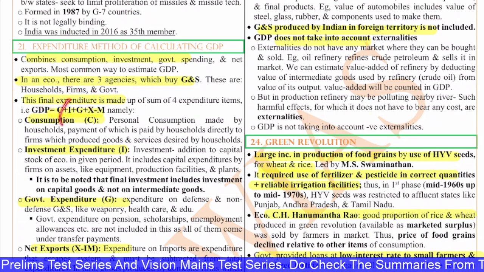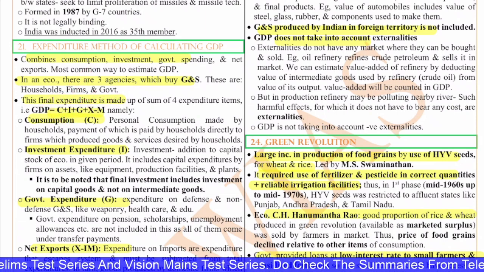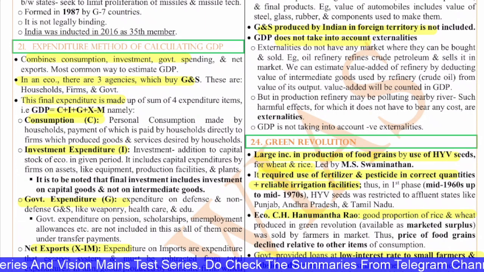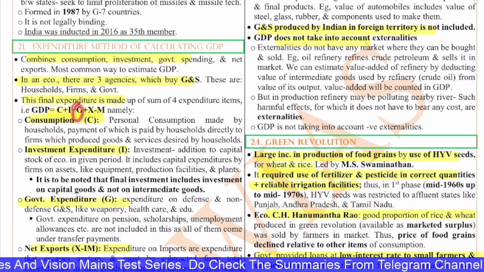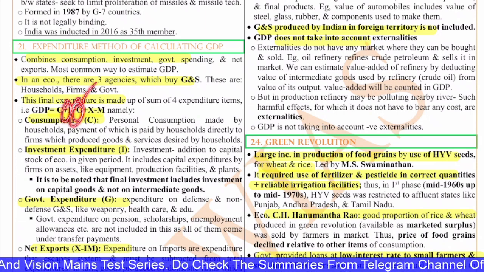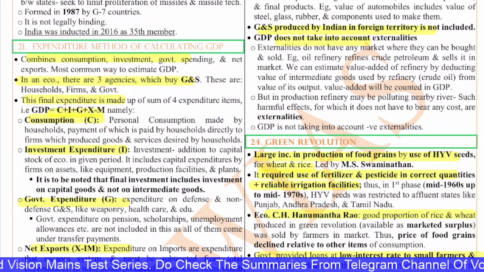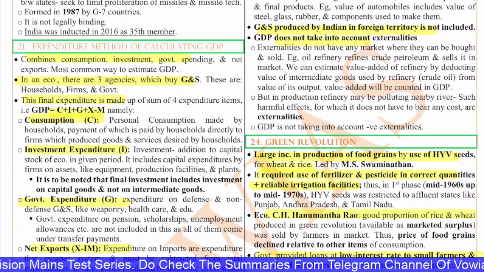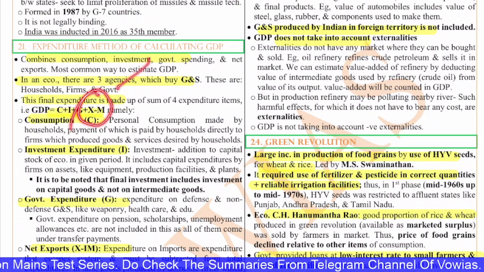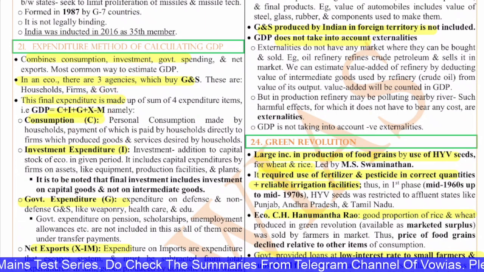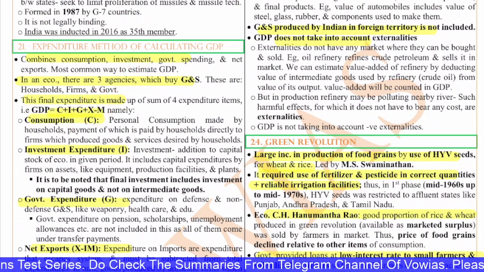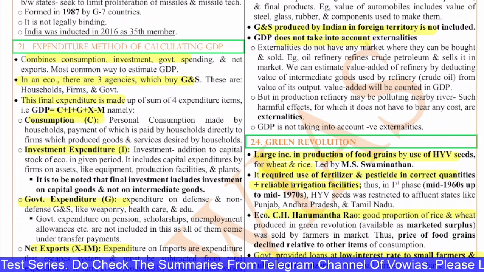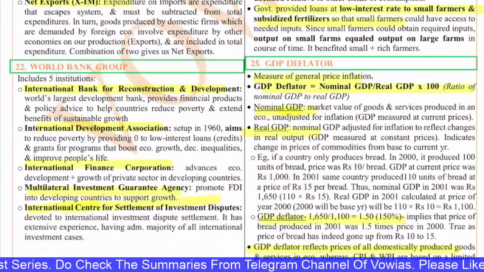I is the investment expenditure by both the government and the private sector. G is the government expenditure on defense and non-defense, like weaponry, healthcare, education and so on. And X - M is the net exports, that means exports minus imports. So this is how GDP is calculated by the expenditure method.